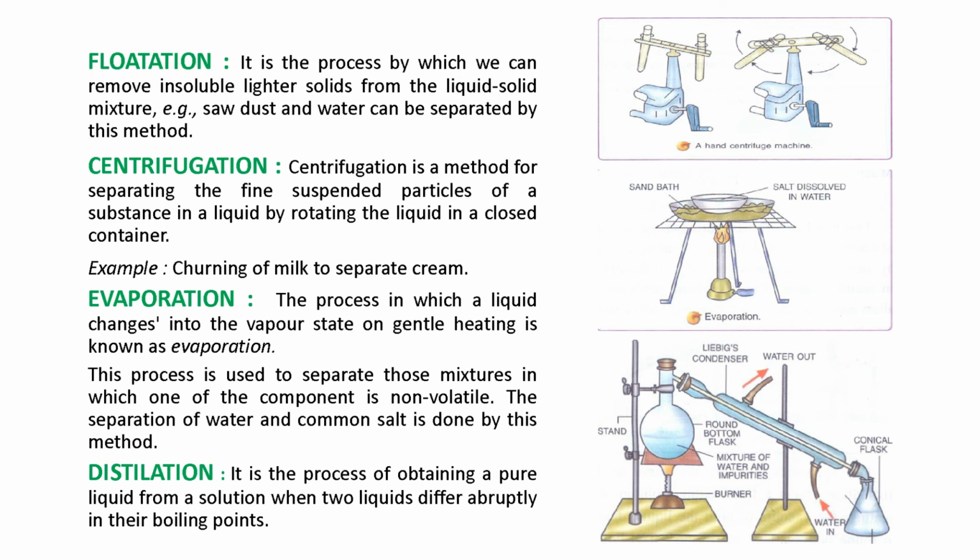The next method is distillation. So what is distillation? It is the process of obtaining a pure liquid from a solution when two liquids differ abruptly in their boiling points. So when two liquids differ in their boiling points, we use the method of distillation. And here is the diagram. You can see how we can do the distillation, and the distillation apparatus is here.